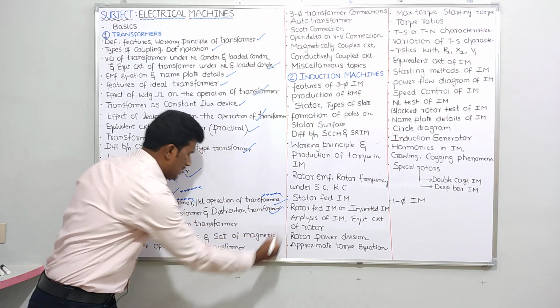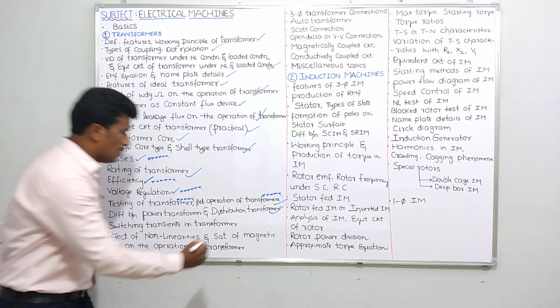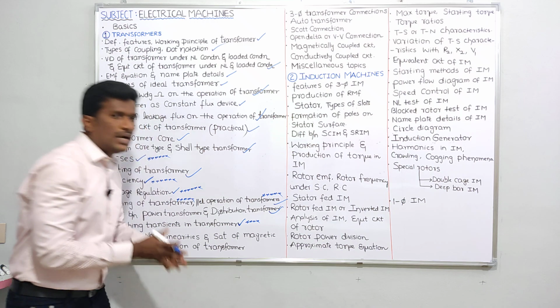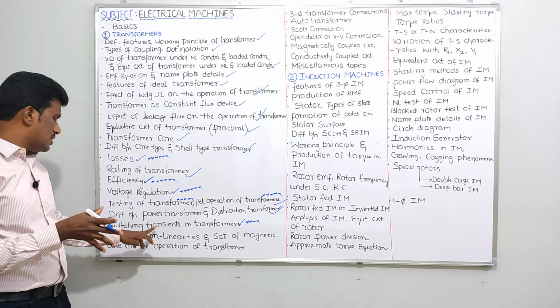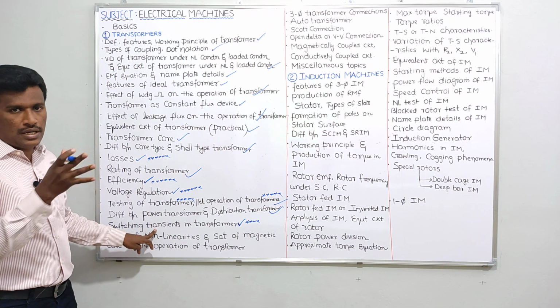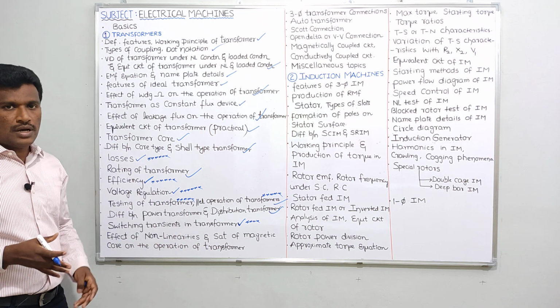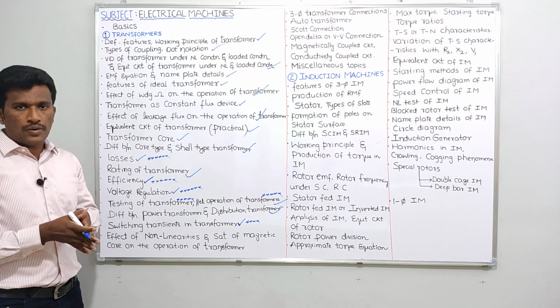Okay, so this topic I'll be discussing. Next, switching transients in transformer. This topic is also important for GATE, but not from a problem-solving point of view. The questions will be asked from this topic in a theory-oriented way. They will ask questions theoretically. So switching transients in transformer is very important for GATE, maybe for ESC also, but they won't ask problems. They will be asking theoretical questions.